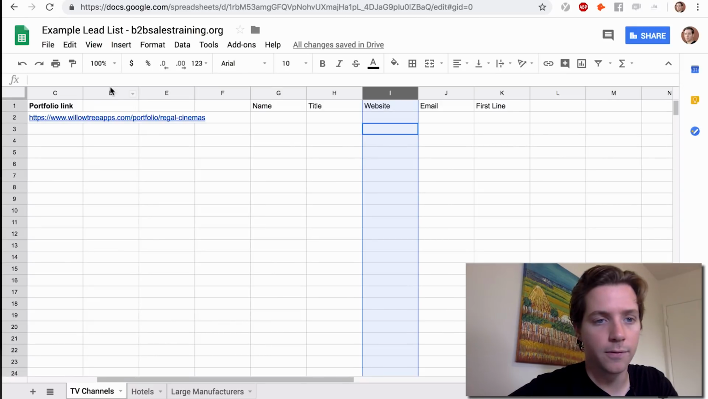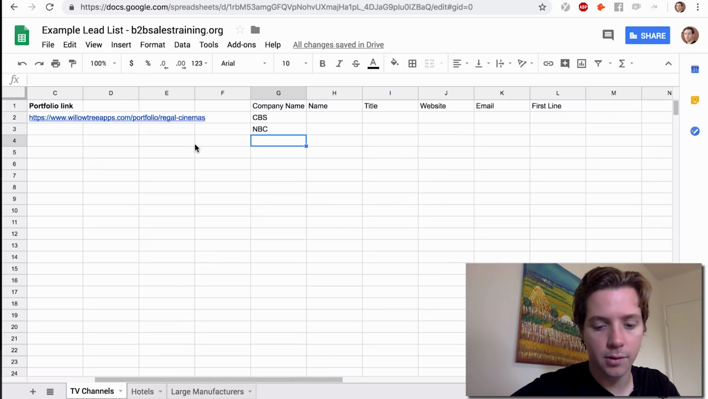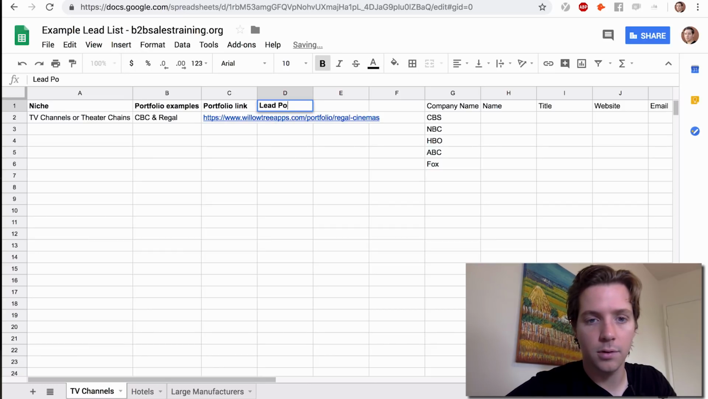I'm gonna add another column here for company name: CBS, NBC, HBO, ABC, Fox. Weird that Netflix is not on this list. I guess they're not technically a TV network. Portfolio link, and I'm gonna say lead pool.